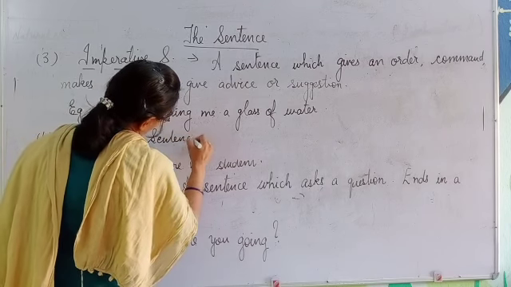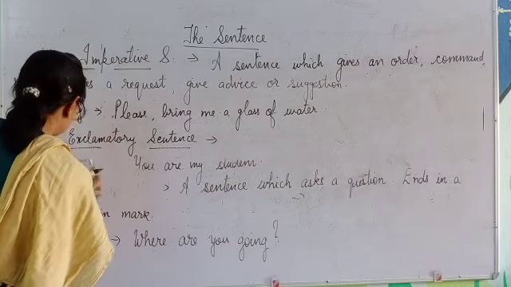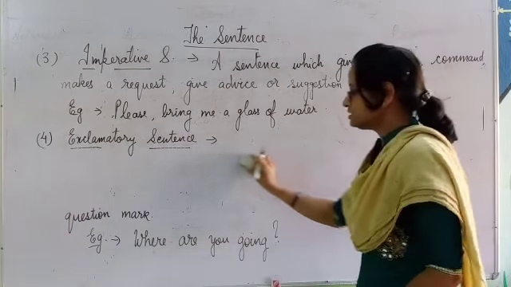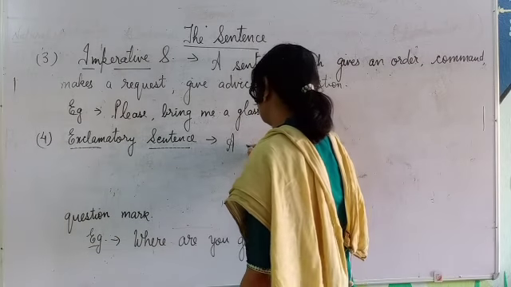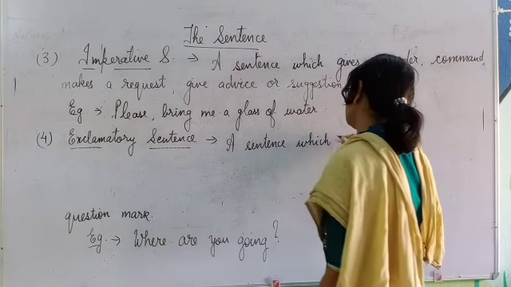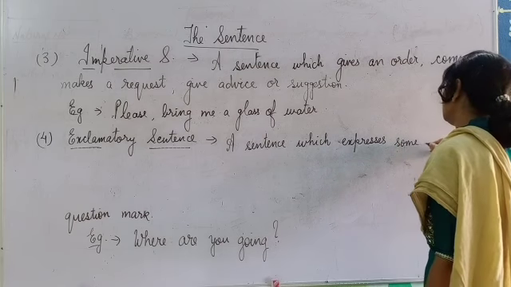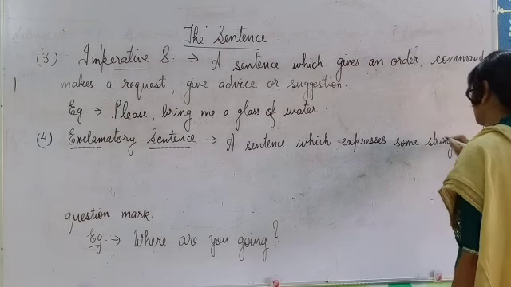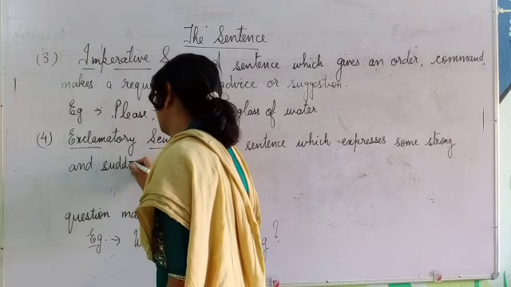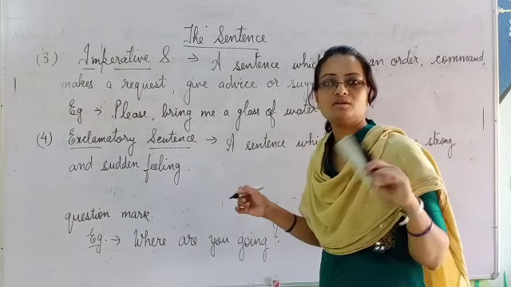Exclamatory sentence. What did I tell you, children? Exclamatory sentences exclaim something with sadness or happiness. They express some strong feeling or desire. A sentence which expresses some strong and sudden feelings. Maybe that feeling may be of happiness or sorrow.